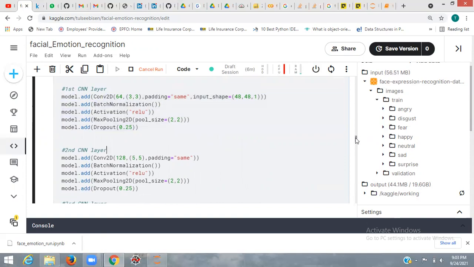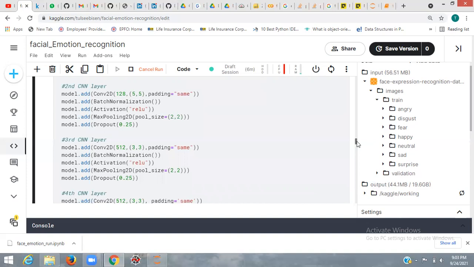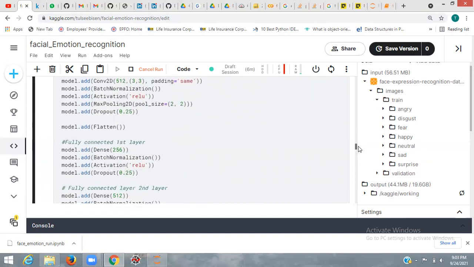Next, the second CNN layer, where I have used the same parameters, then the third layer and fourth layer. After the fourth layer I flatten the output. Flatten converts that data into 1D array form, and that will be fed into the fully connected layer, that is the dense layer.